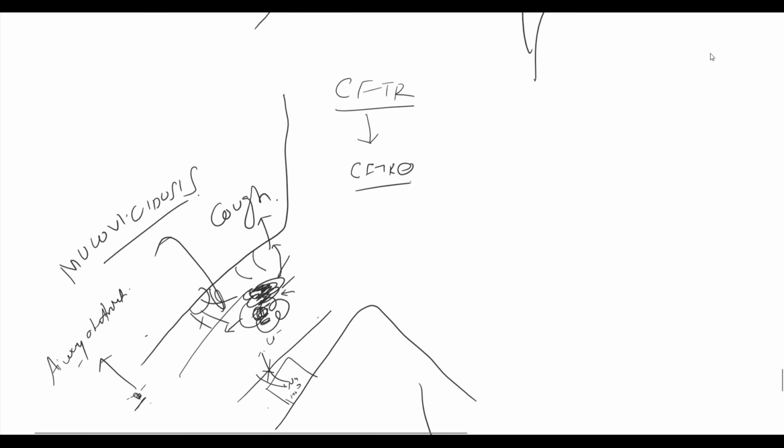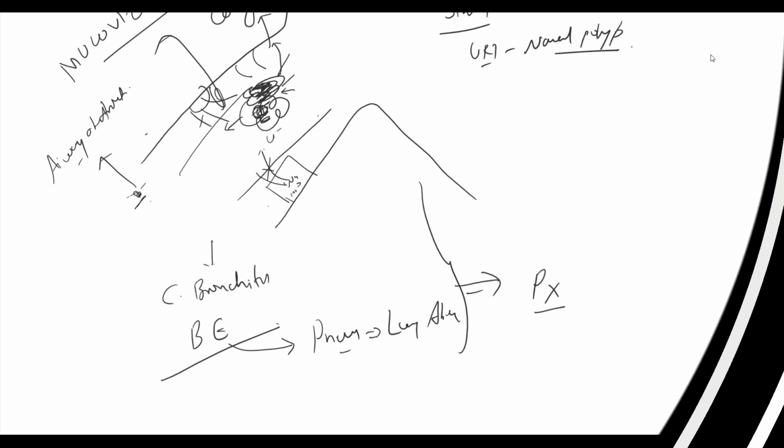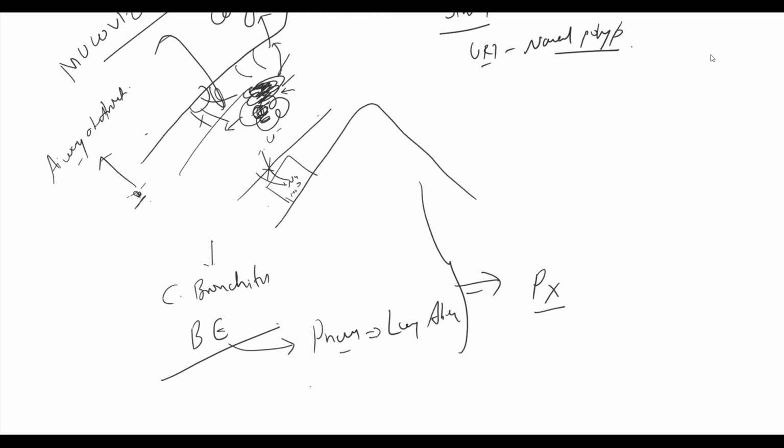A similar mucociliary mechanism exists in the sinus, and in case of CFTR mutation, due to recurrent infection in the upper respiratory tract, nasal polyps develop. So this is how cystic fibrosis produces pneumothorax. I will discuss cystic fibrosis in detail in another lecture.